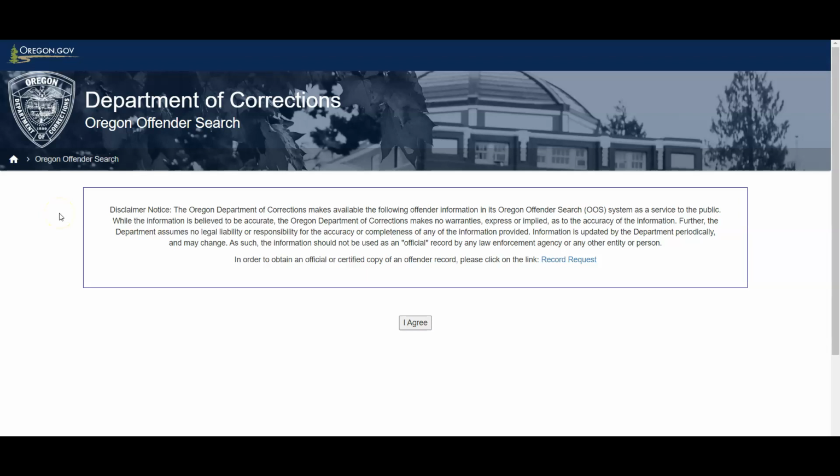Today we're going to be looking at how to find Oregon inmates. The Oregon Department of Corrections offers a searchable database of current inmates.